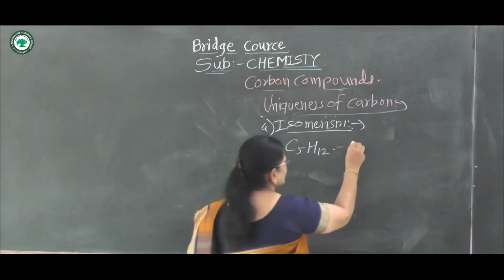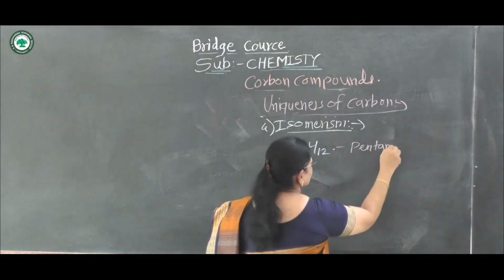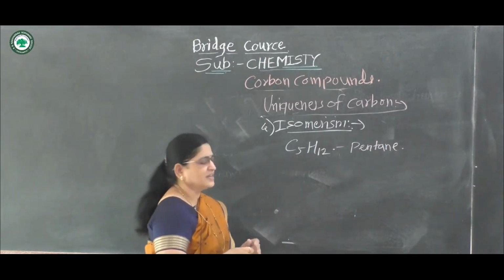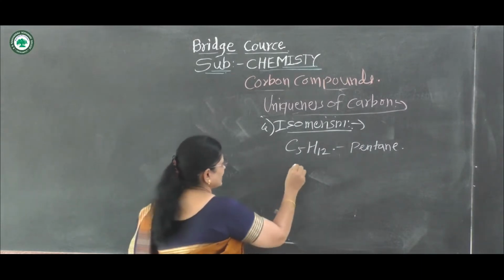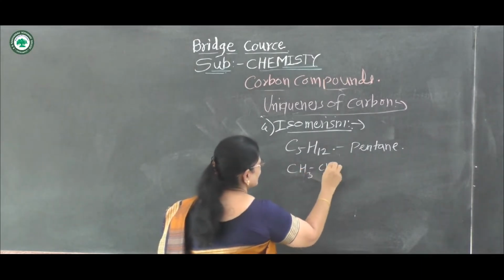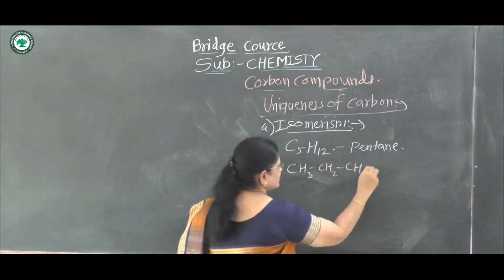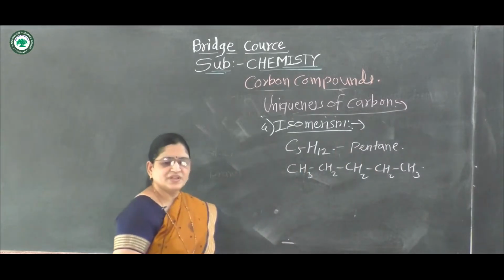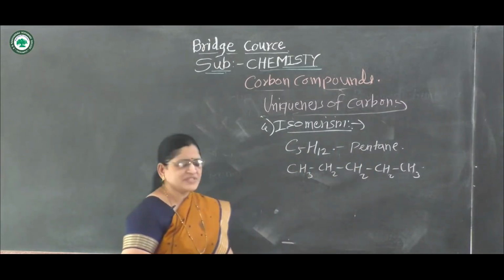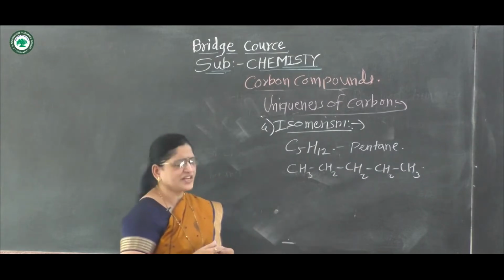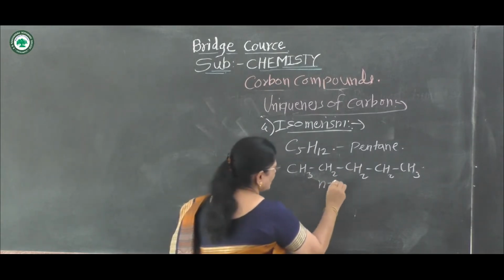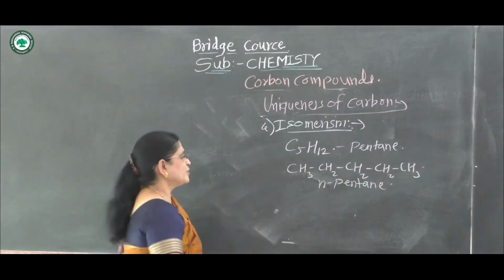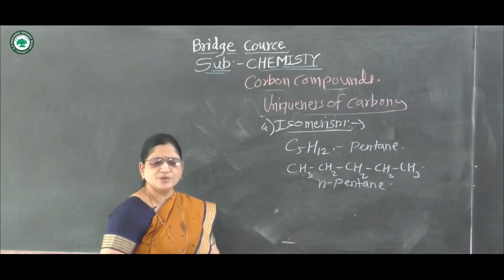The name of this compound is pentane, as it contains 5 carbon atoms. The structure of the straight chain compound is CH3, CH2, CH2, CH2, CH3. All these 5 carbon atoms are arranged in a straight chain, hence it is called n-pentane. The molecular formula of this compound is C5H12.